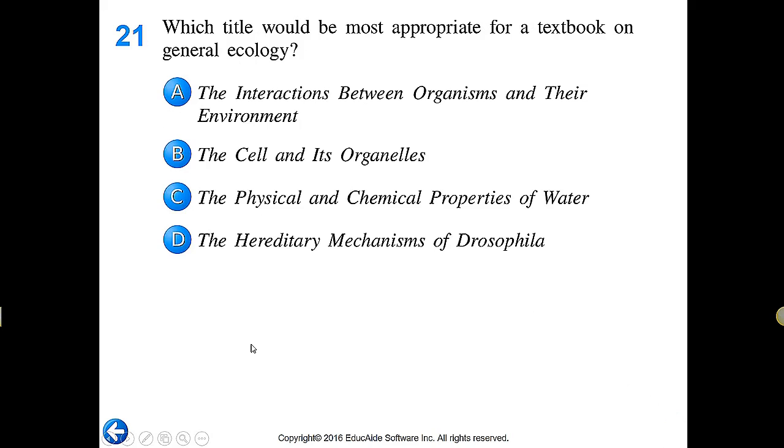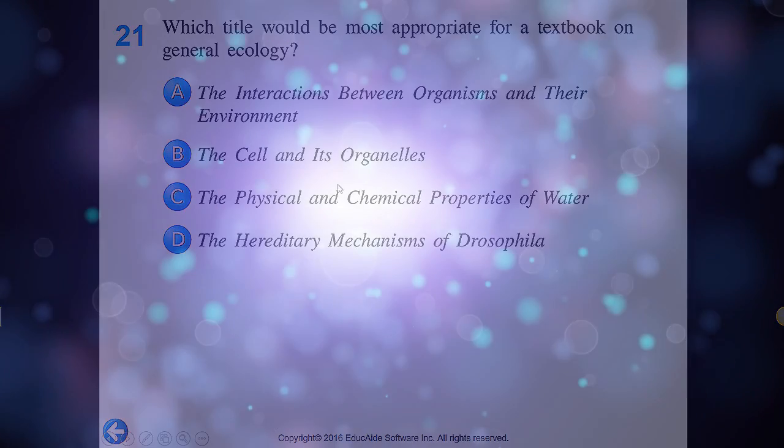And last but not least, which title would be most appropriate for a textbook on general ecology? Okay, again, ecology. So the interaction between organisms and their environment. That's a definition of ecology. How do organisms interact with each other, and how do organisms interact with their environment? Okay, cell and organelles, physical properties of water, heredity, none of those fit ecology.